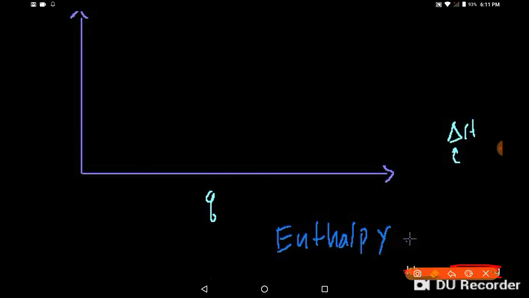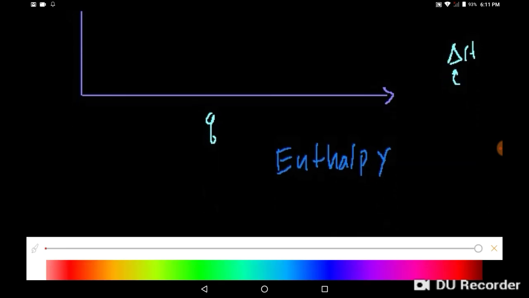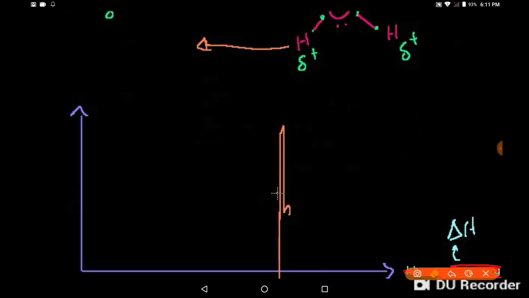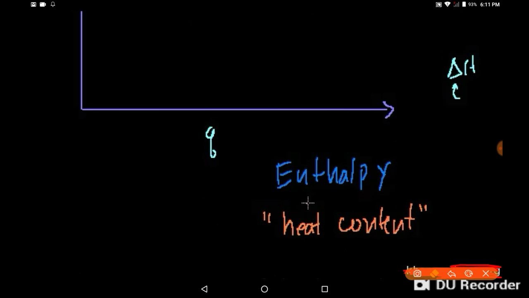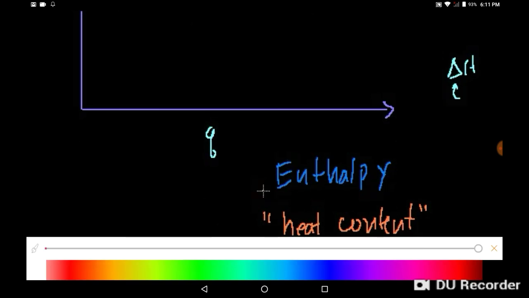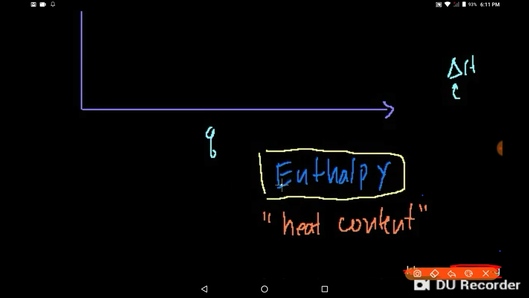But enthalpy is closely related to heat. It's heat content. For our purposes, when you hear someone say change in enthalpy, you should really just be thinking of change in heat. I think this word was really just introduced to confuse chemistry students and introduce a non-intuitive word into their vocabulary. The best way to think about it is heat content. Change in enthalpy is really just change in heat.